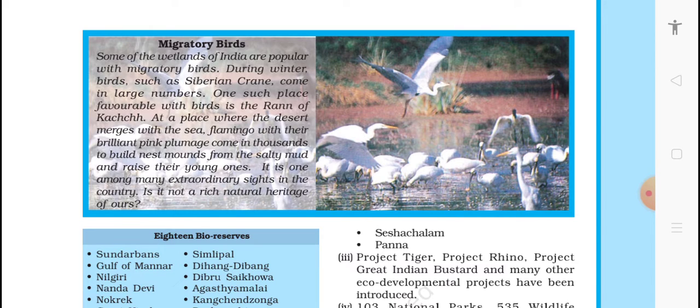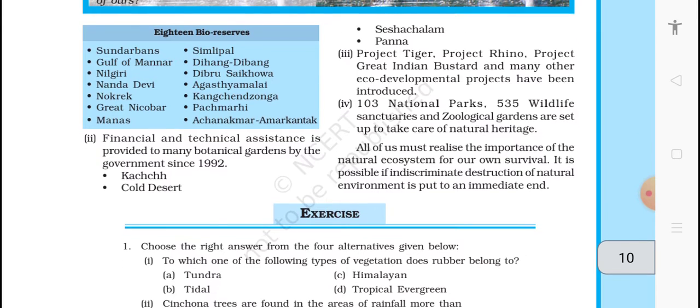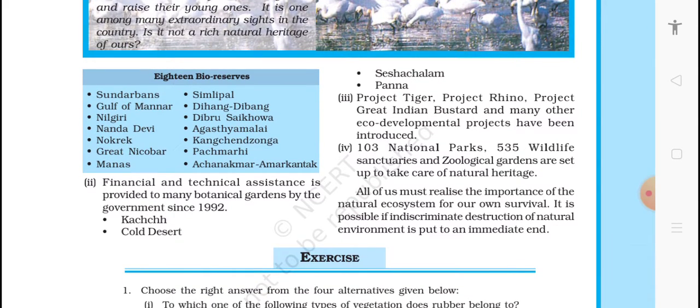It is indeed a rich natural heritage of ours. Financial and technical assistance to protect has been provided to many botanical gardens by the government since 1992. There are Kutch, that is in Gujarat, and cold deserts, areas like Ladakh. Project Tiger, Project Rhino, Project Great Indian Bustard, and many other eco-development projects have been introduced. 103 national parks, 535 wildlife sanctuaries, and zoological gardens are set up to take care of our natural heritage.